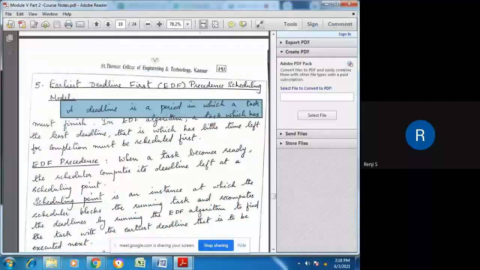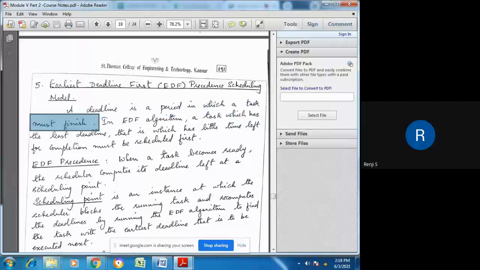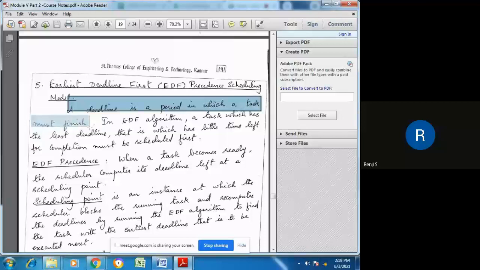So now what is a deadline? Deadline is a period in which a task must finish. So suppose a task must finish within a particular time period. And if it finishes it, then we say that the task has met the deadline. But if it is not able to finish within the allotted, specified time, then the task fails to meet its deadline. So a deadline is a period in which a task must finish.